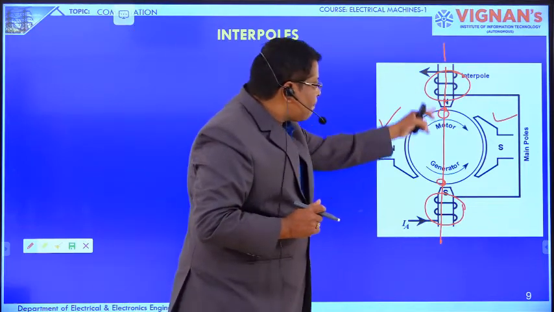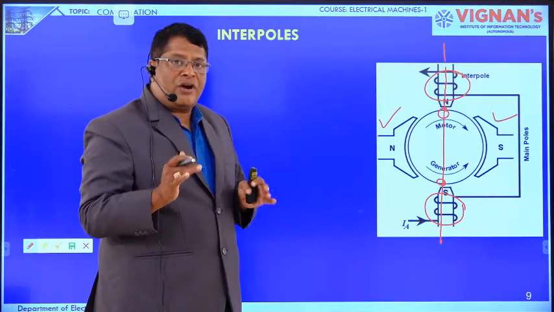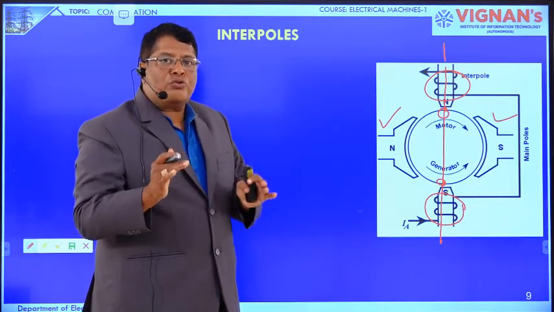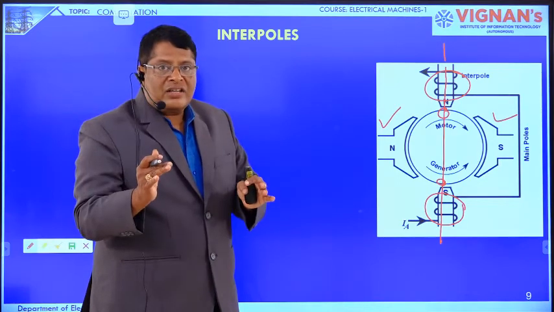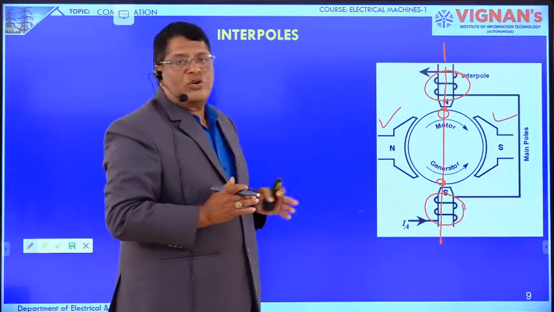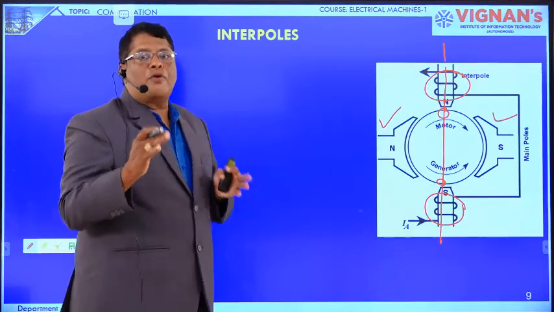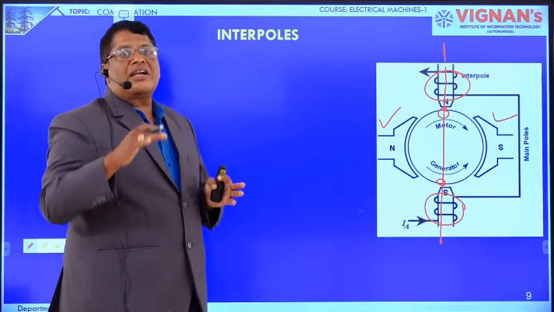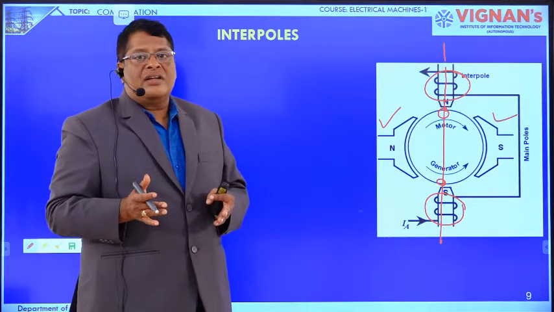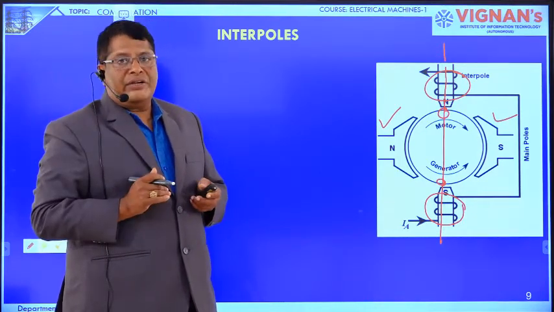That voltage cancels the reactance voltage exactly. So there is no opposition for the current in the commutating coil. When the commutation process is completed, the current in the coil will reach the negative maximum value.